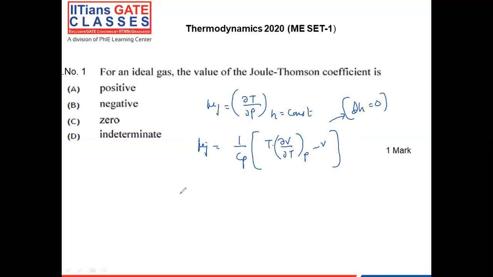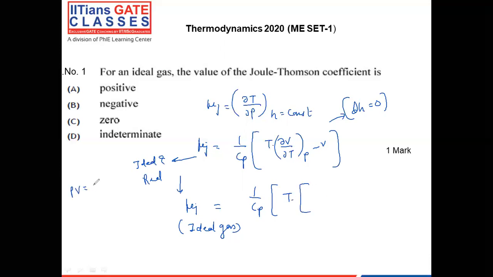Let's see for ideal gas. This equation is valid for ideal and real both. Now, what is mu only for ideal gas? 1 upon Cp into T into dou V by dou T. For ideal gas we can apply PV equal to RT. Now P into dou V equal to R into dou T. Now dou V by dou T equal to R by P. So we can write clearly at constant pressure this value will be R by P minus V.